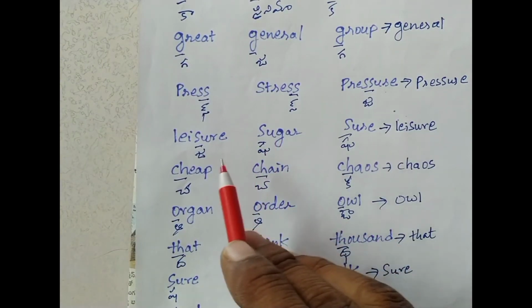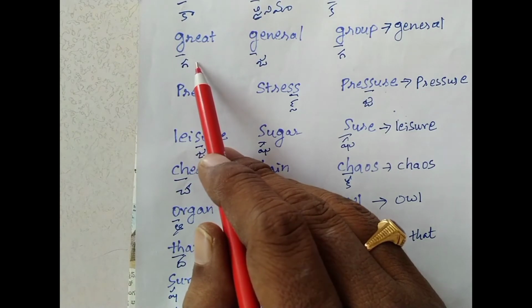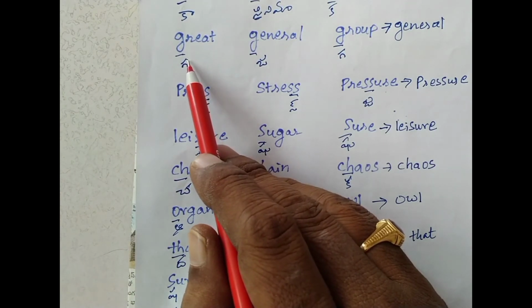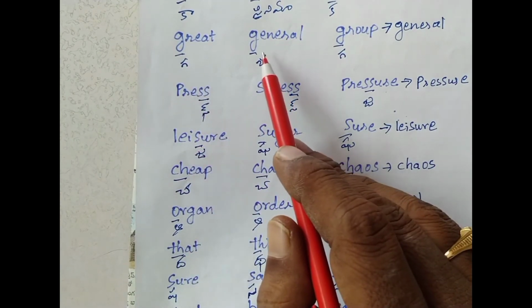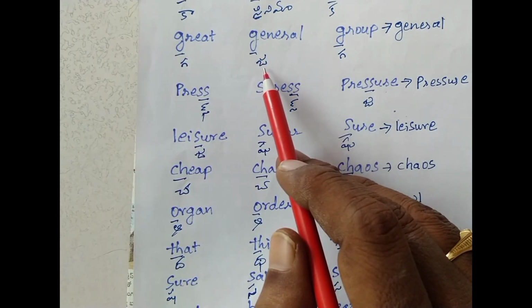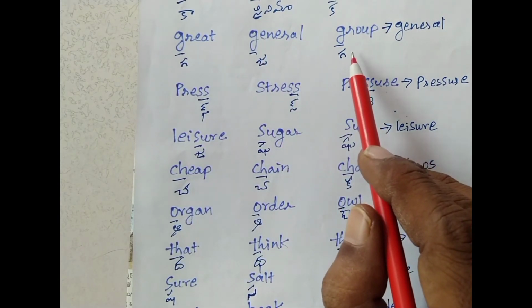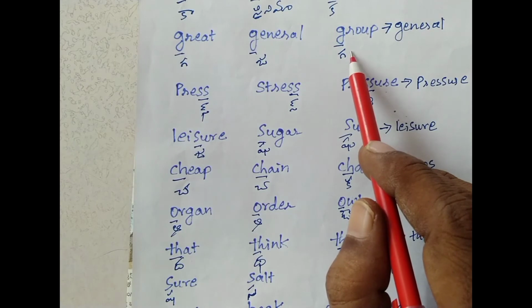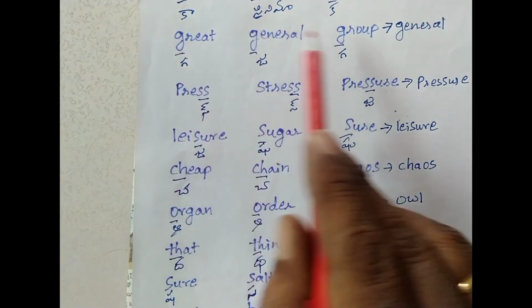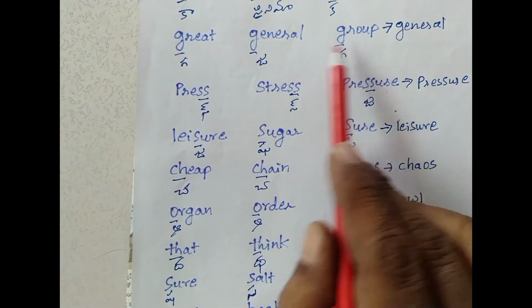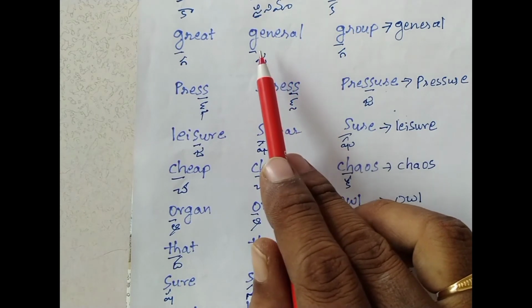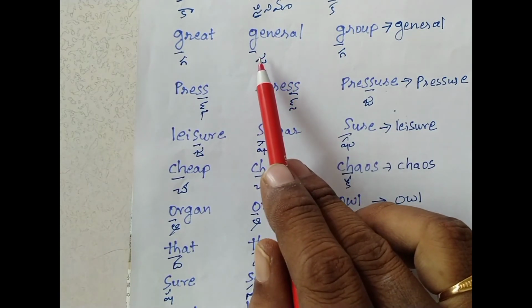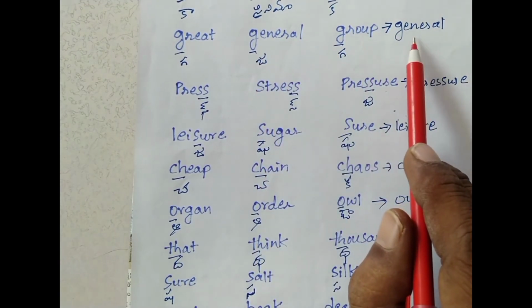Next, great, G is giving the sound ga. General, G is giving the sound ja. Group, G is giving the sound ga. So these 2 words, great and group, have the same sound, but here general, G is giving the sound ja. So the odd sound is general.